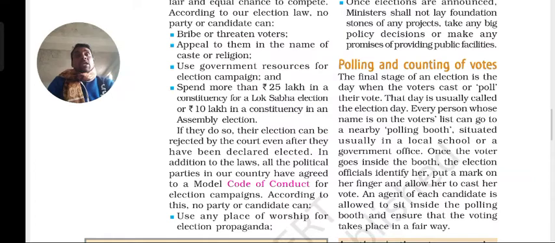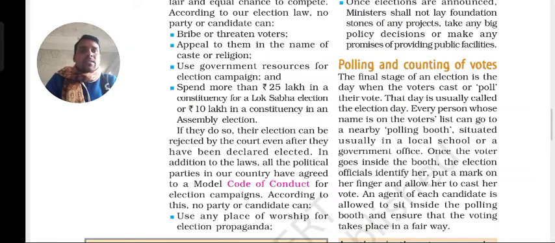That means if any person has bribed or threatened voters, motivated them through caste or religion, used government resources for campaigning, or spent more than 25 lakhs in a Lok Sabha election or more than 10 lakhs in a state assembly election, and the candidate is declared elected, he will be removed from his post.